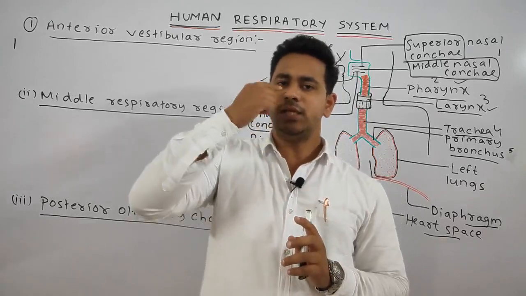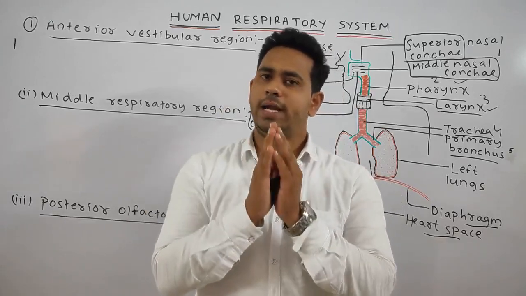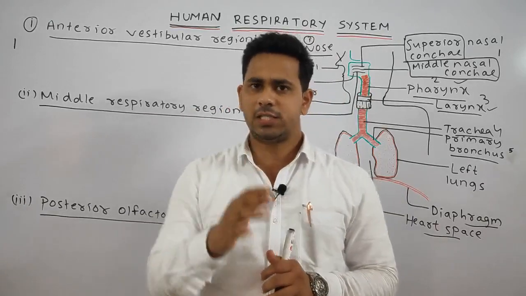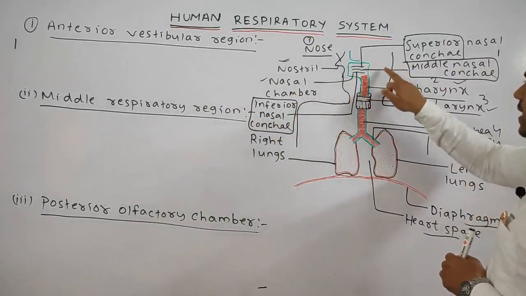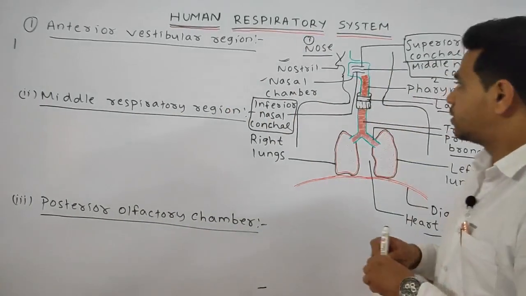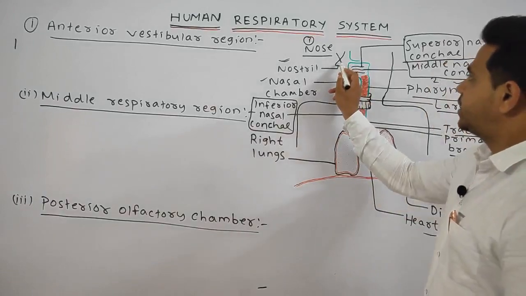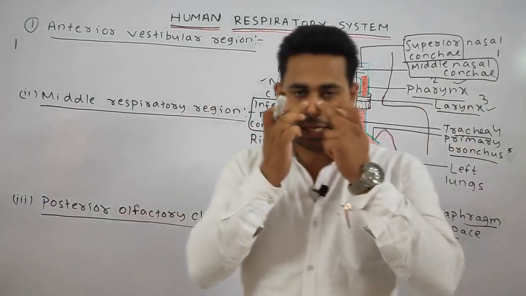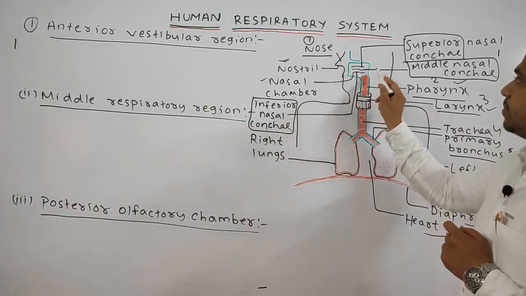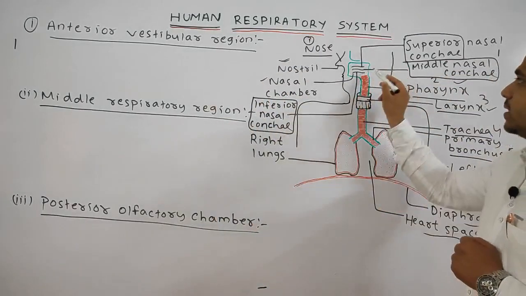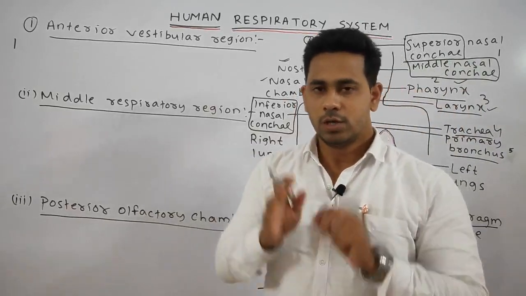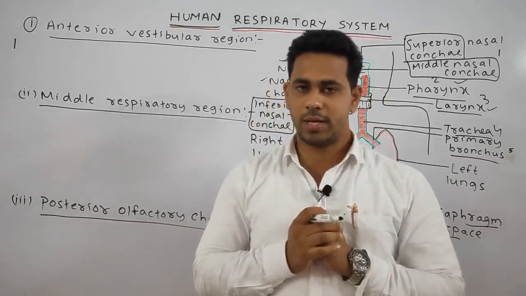What is inside the nose is called your internal nose or simply the nasal chamber. This nasal chamber is divided into three distinct regions: anterior vestibular region, the middle respiratory region, and the posterior olfactory region. Okay, don't get confused about that. First we'll discuss the anterior vestibular region.